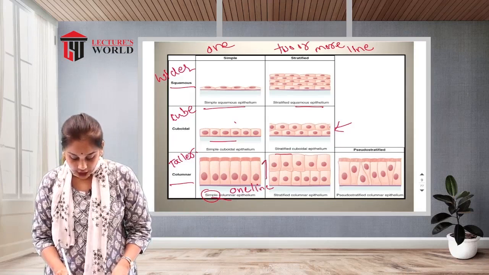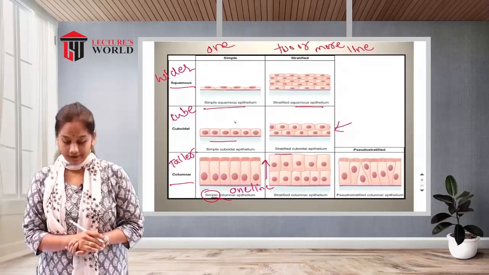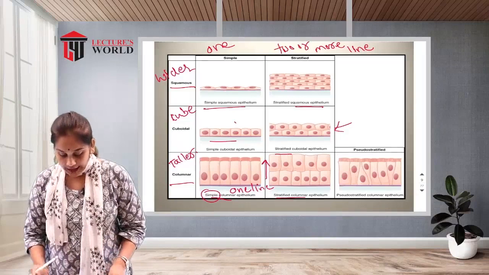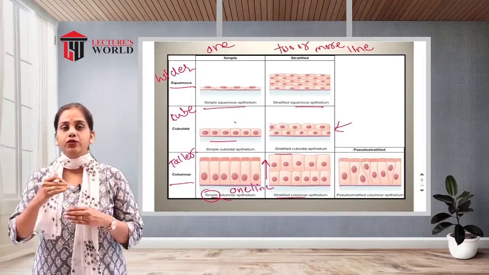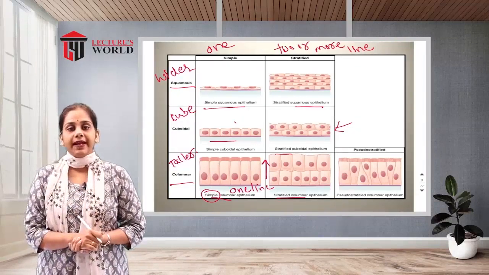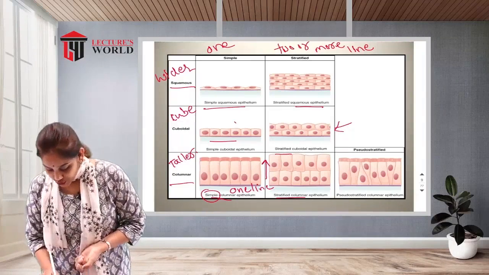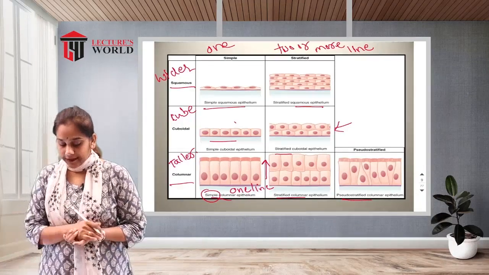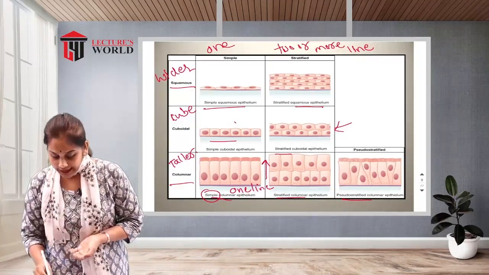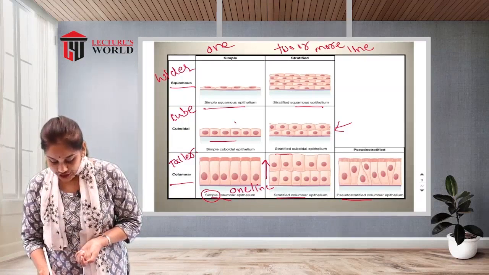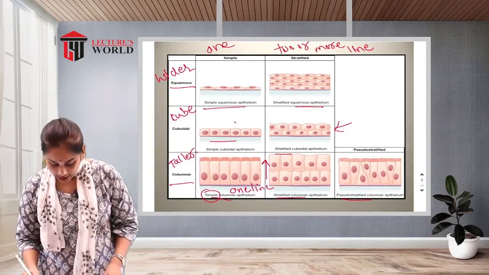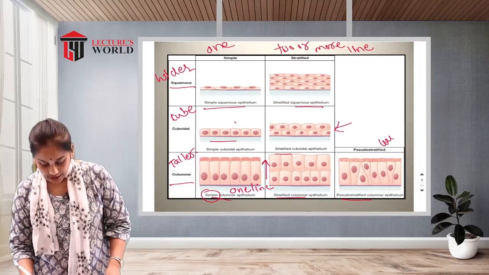See, this is taller and looks like a column. Then stratified columnar epithelium means more than two layers with a column-like shape. Then pseudostratified columnar epithelium has cilia, and the shape is unidentified.